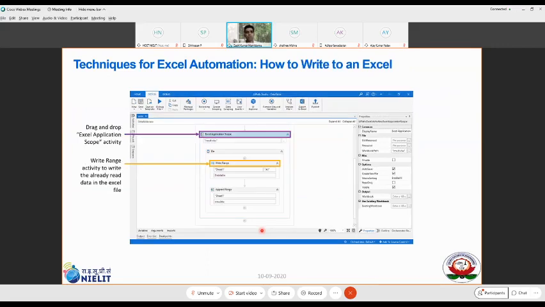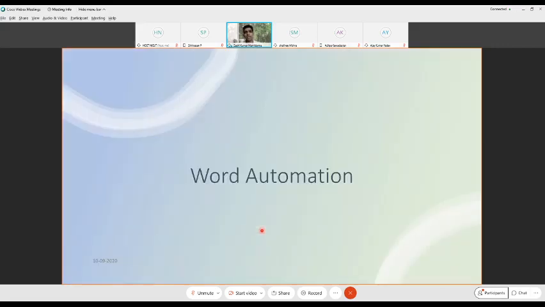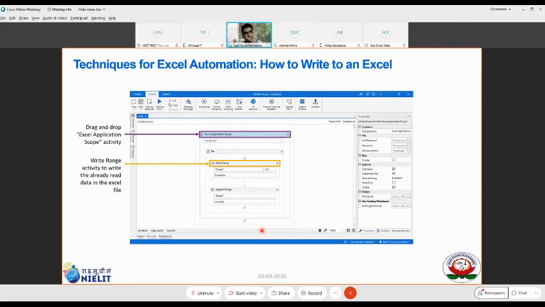All right, so how to write to an Excel? By the way, I did not come back to the use case of what Excel automation does because I wanted to show a very big use case. So I will show you step by step while we understand that use case, which you can take away from the session. I'm also interested in sharing the entire solution set which I have created for myself, which you can slightly customize and use according to your use case.